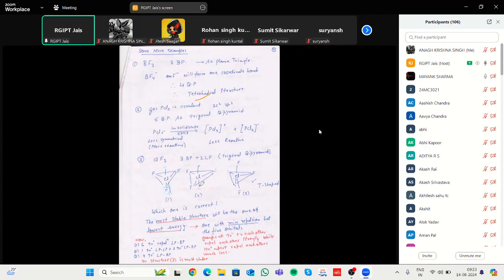But in this case it is bond pair, here is lone pair, lone pair repulsion is maximum in this case. That's why it is highly unstable. But if we take a lone pair here and a lone pair here, it means maximum repulsion, that's why it is unstable. But in this case, it is highly stable.